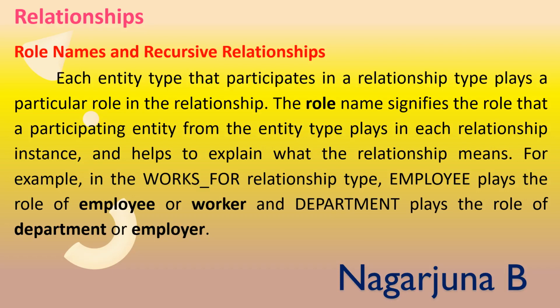We have considered an attribute as a relationship, so for that relationship the role name signifies what role is played by a particular entity.